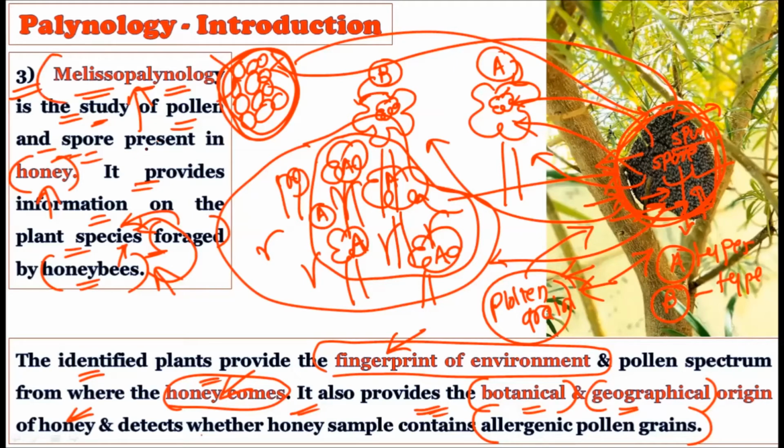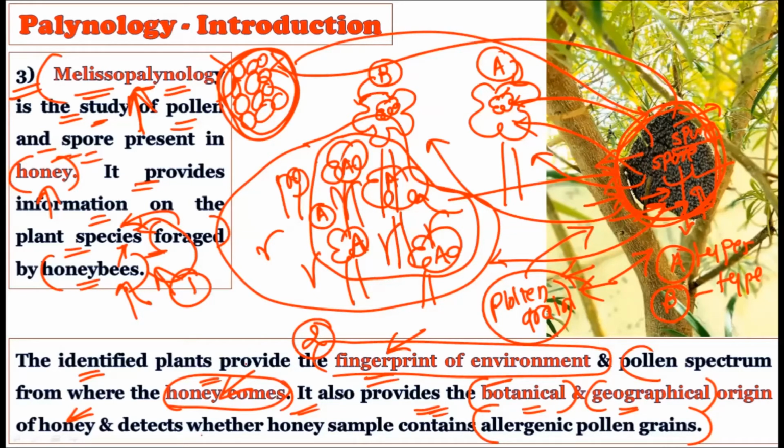Okay, so you already know now what the different advantages and the main significance of melissopalynology are. Melissopalynology provides various kinds of information, that is, which kind of plants were foraged by the honeybees. This is the first application. Then it will also identify the fingerprint of the environment in which the honeybees are foraging. Then it will also provide the pollen spectrum from where the honey comes.